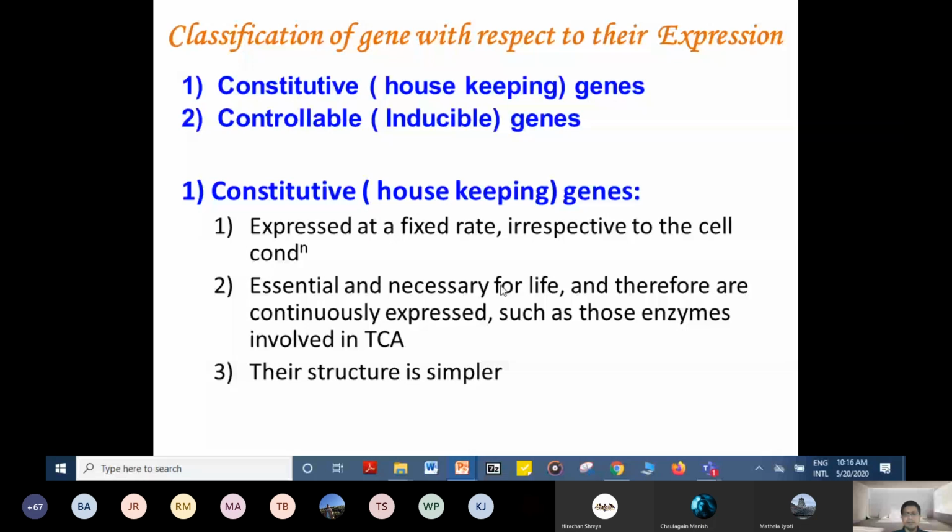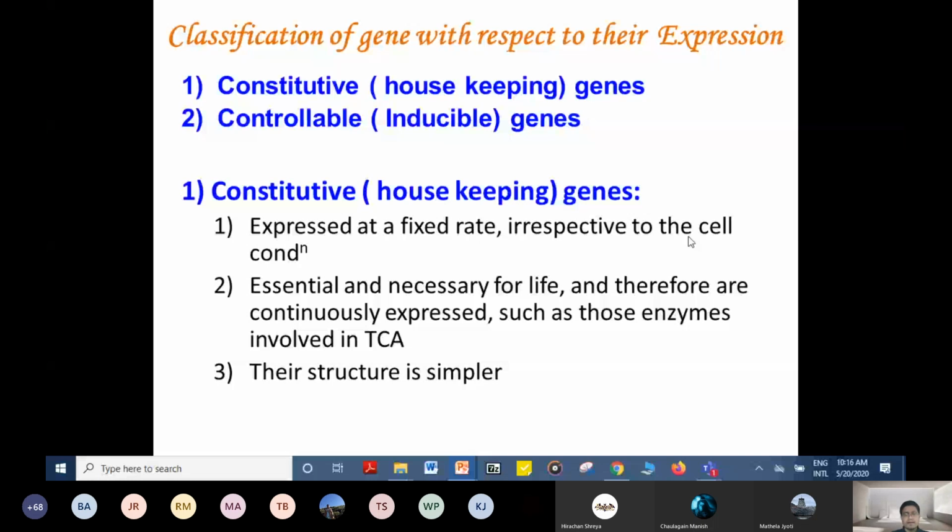That's why it has to be active all the time, and the genes involved in forming proteins for the TCA cycle will always be active. So these genes are known as constitutive or housekeeping genes, expressed at a fixed rate irrespective of the cellular condition.